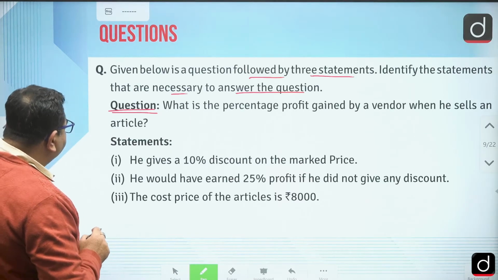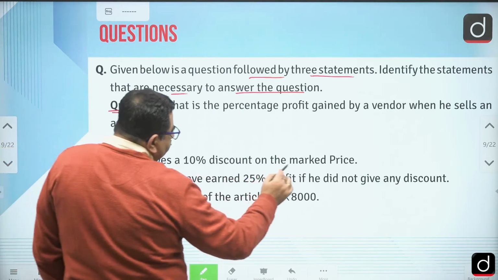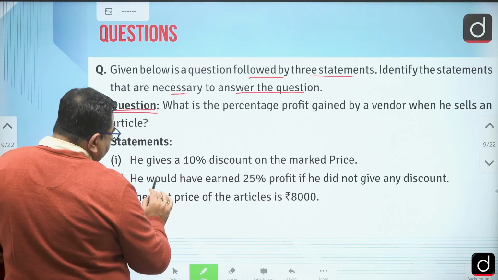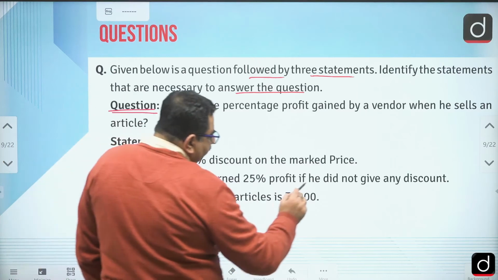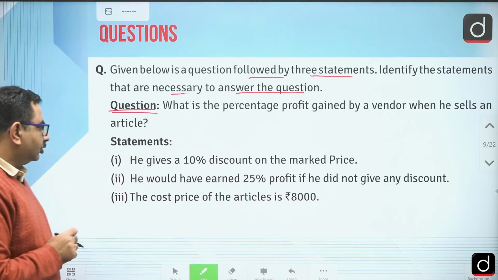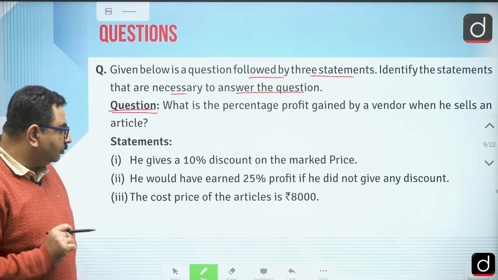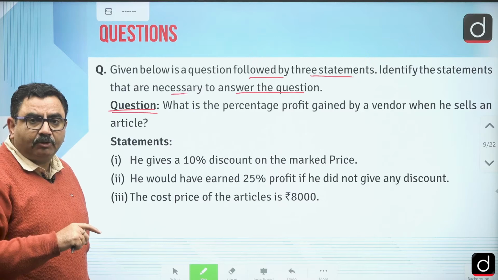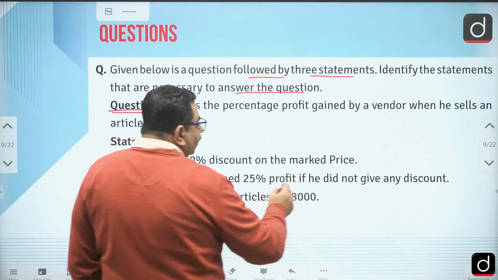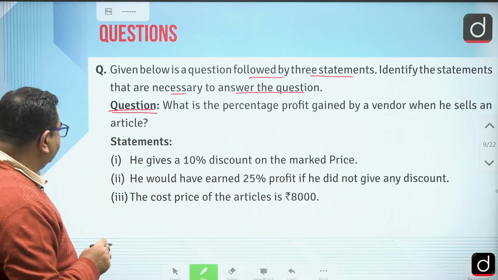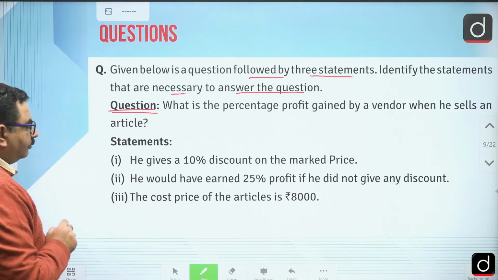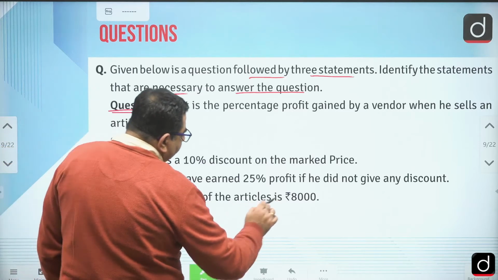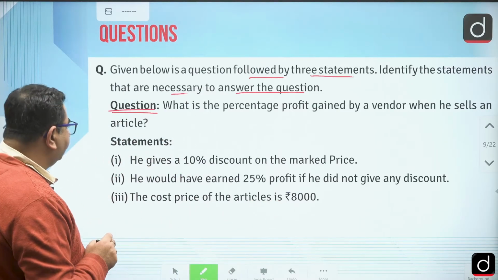So here the first statement says he gives a 10% discount on the mark price, right? And then the second is he would have earned 25% profit if he did not give any discount. So the second says what? If he does not give any discount, then he would have earned, he has not earned 25% profit, he would have earned it if there would be no discount. Then the third is the cost price of the articles is 8,000 rupees, right?